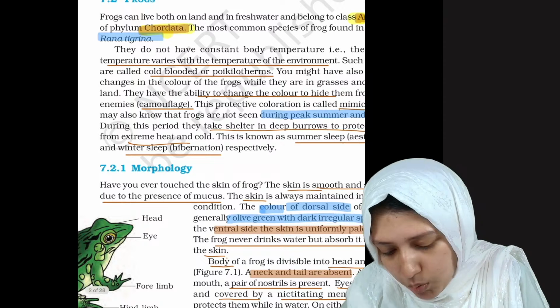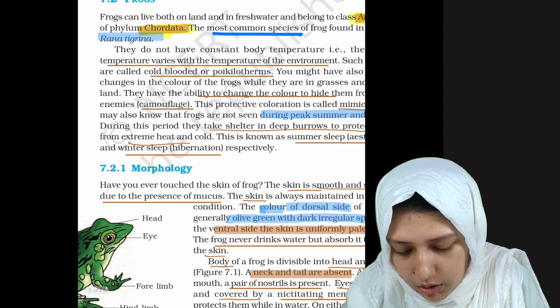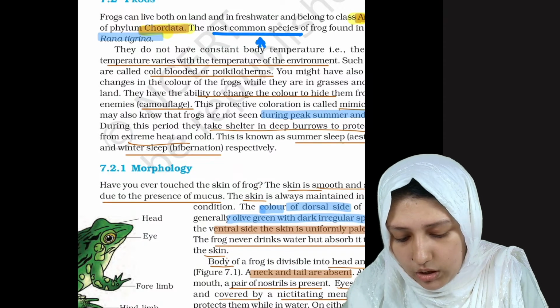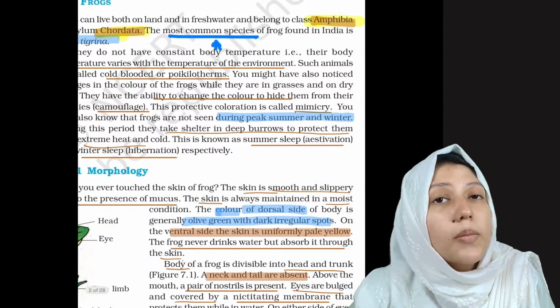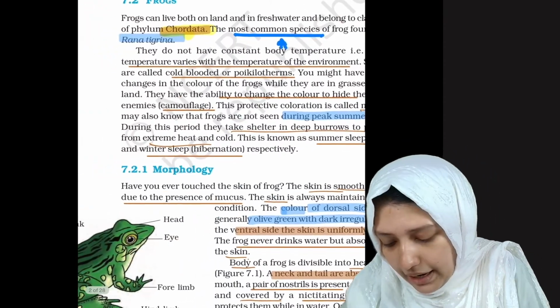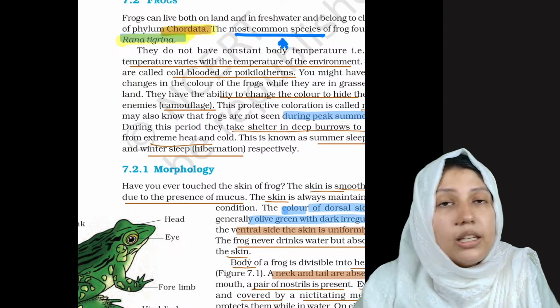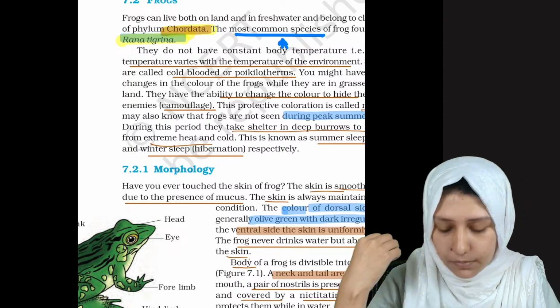The most common species of frog found is Rana tigrina. This was a PYQ, so just remember it. Now let's see.